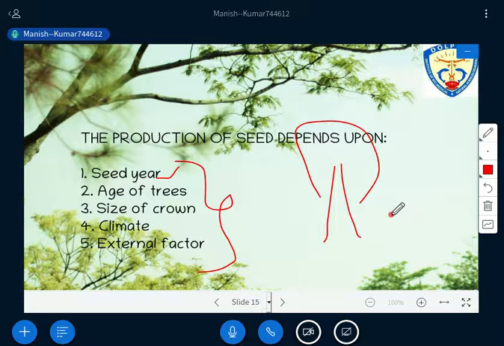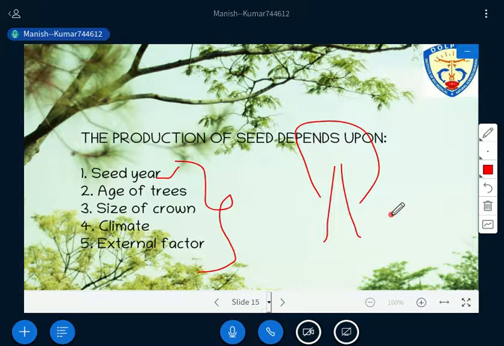Another factor is climate and external factors. Climate is also responsible for the production of seed. For example, if you get a climate where the wind speed is very high, what will happen? You will get a very small amount of seed, isn't it?